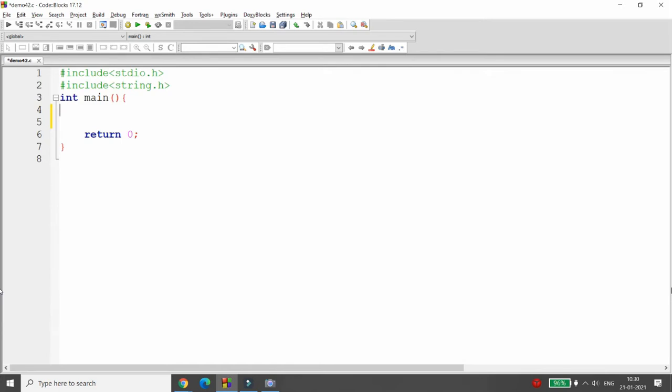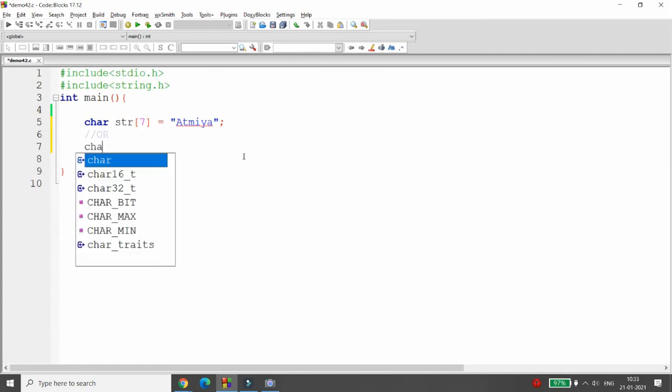Now I want to explain how to work with the string. For example, I have a string. I'm writing here string of 7 is equal to ATMIYA, right? You all know that the last character will be appended over here and that will be null. The both things are same.